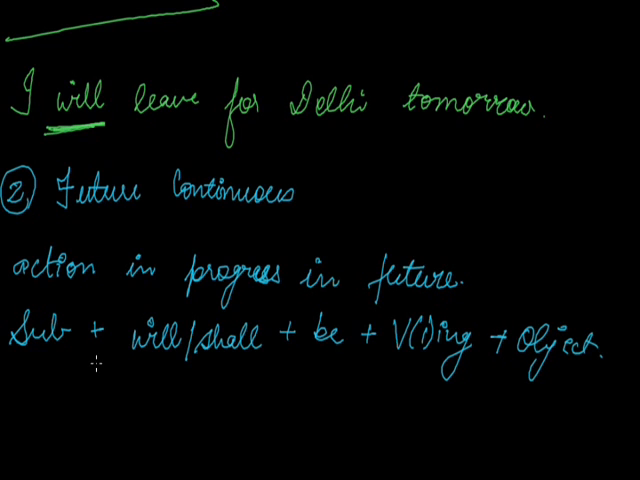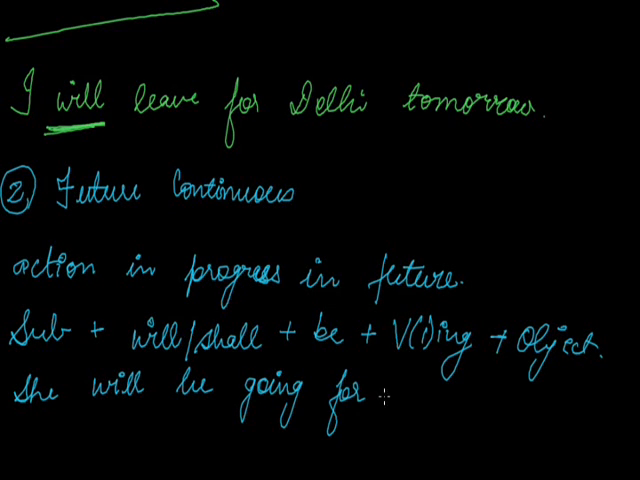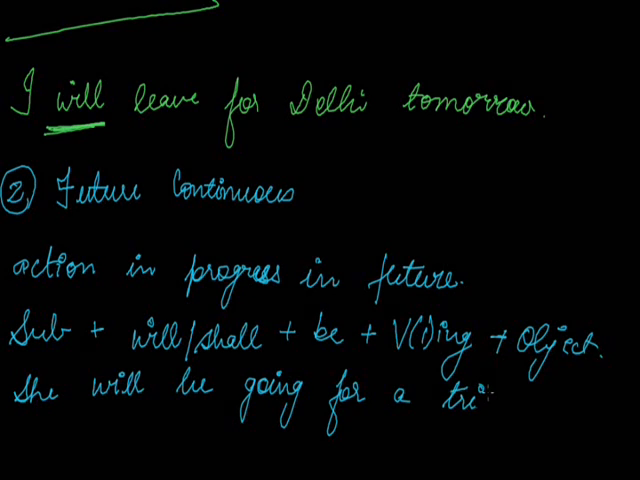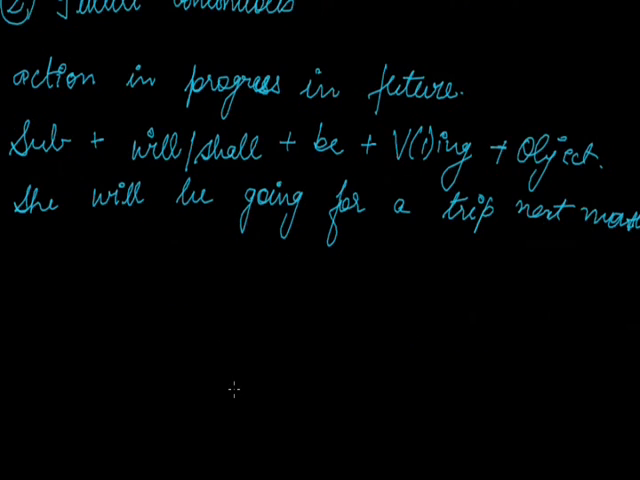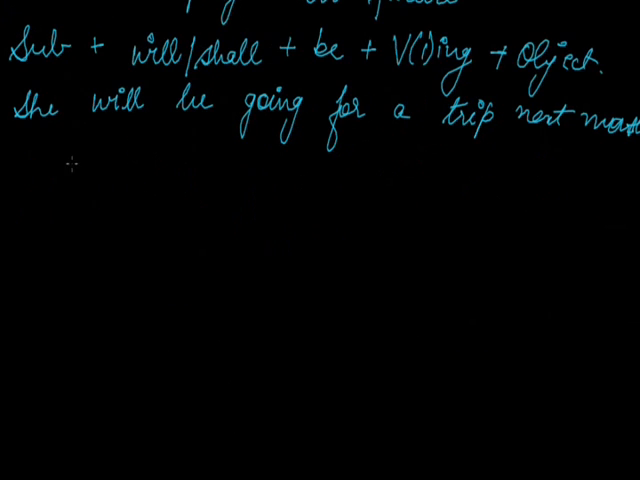Okay, now we will take a sentence. She will be going for a trip next month. Here, subject, will or shall, be, verb's first form ing, and then the object.